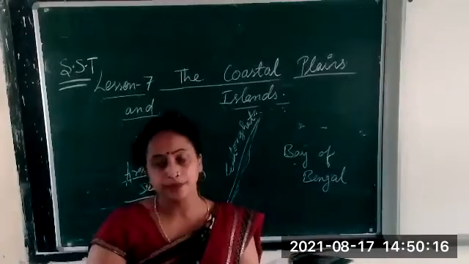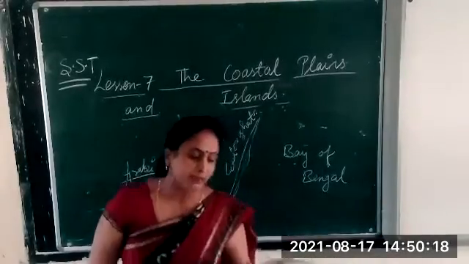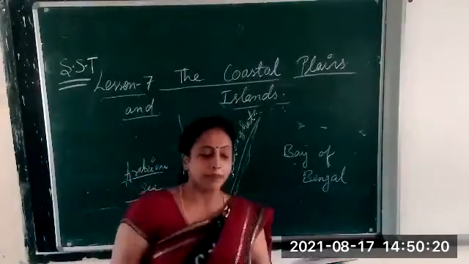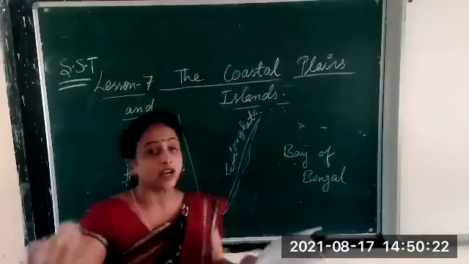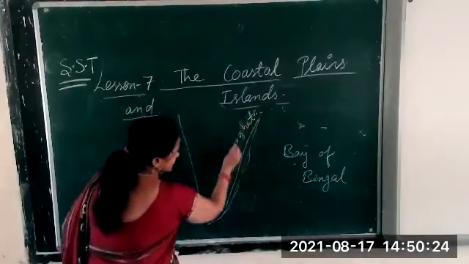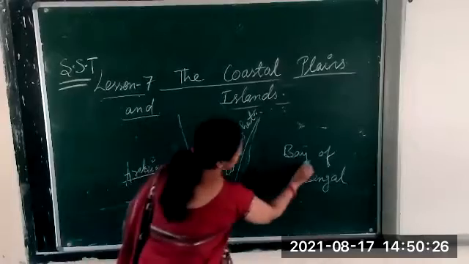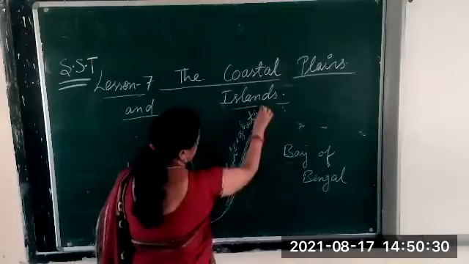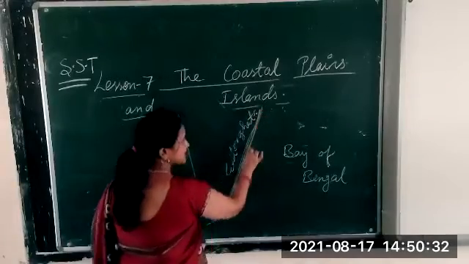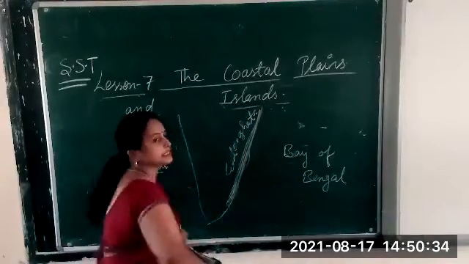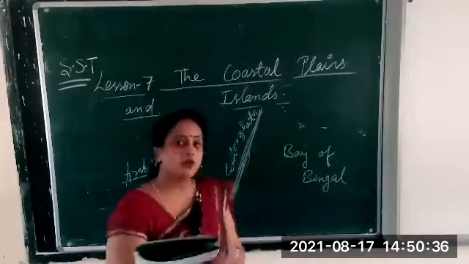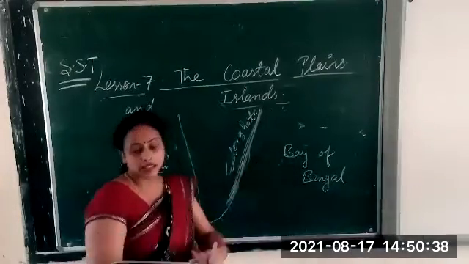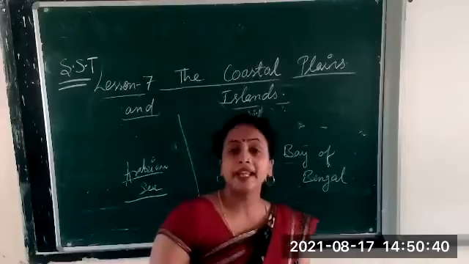All of you see? Yes, the eastern coastal plains lies in between the Bay of Bengal and the eastern Ghats. So here you see, this is the eastern Ghats, and this is Bay of Bengal, and this is the coastal plain. Coastal plain is the land which is near the sea. So that's why we call it an eastern coastal plain.